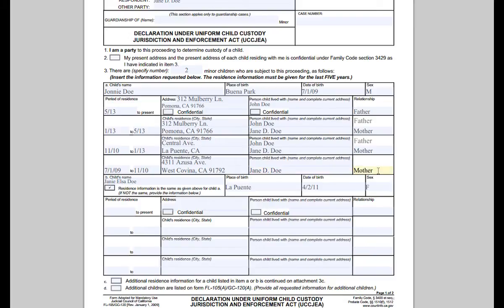Now I want to point out that if the child is more than 5 years old, you only need to go back 5 years. So the first starting date will be 5 years from today. If you need more lines, click here to get the proper attachment sheet, or visit one of the self-help centers for further assistance.